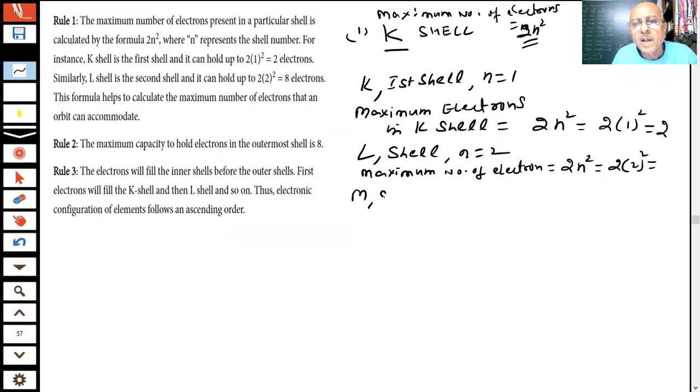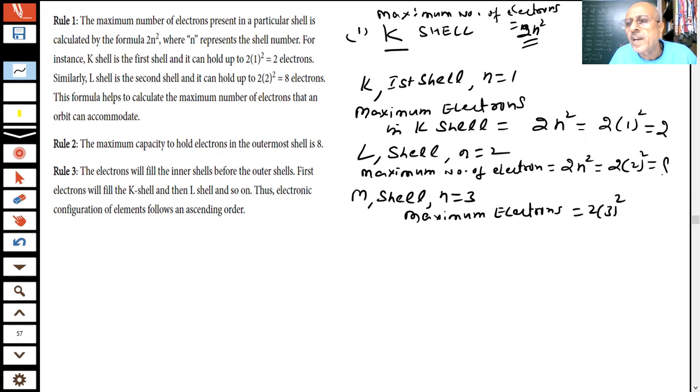M shell, n equal to 3. What will be the maximum number of electrons? 2 into 3 square, student. What will 3 square be? 3 square is 9, into 2, 18.